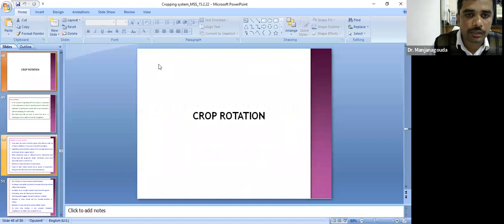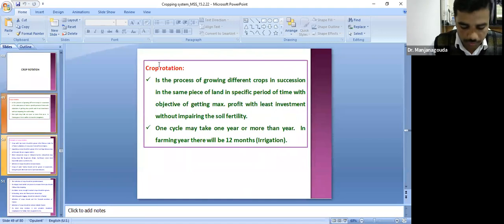Another important concept is crop rotation. What do we mean by crop rotation? I gave the definition: it is an orderly succession, that is, the process of growing different crops in succession on the same piece of land in a specific period of time with the objective of getting maximum profit with the least investment. That is the repetitive, ordered succession of crops, which is called crop rotation.